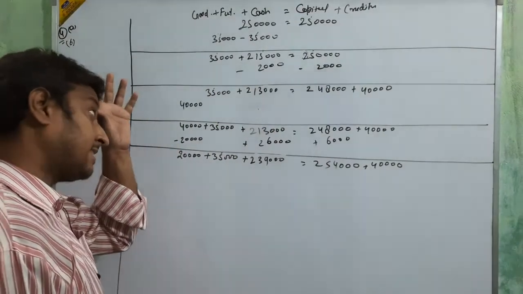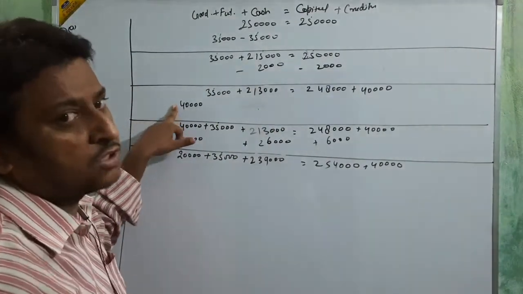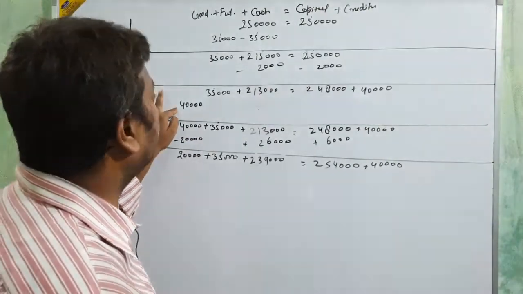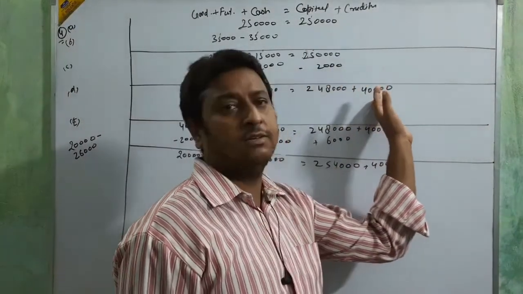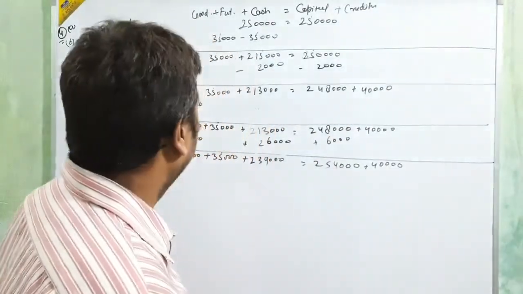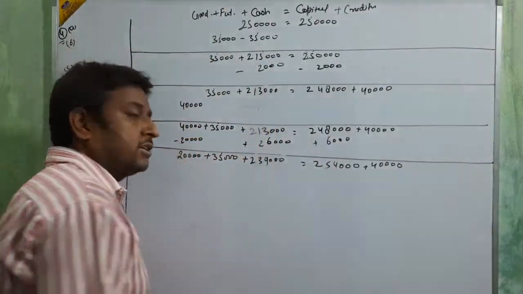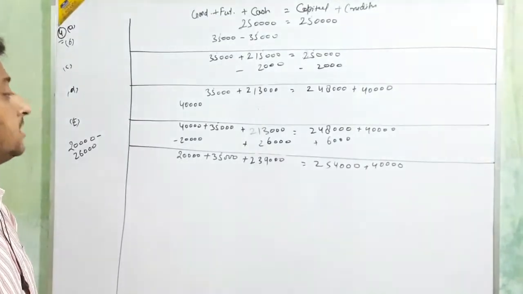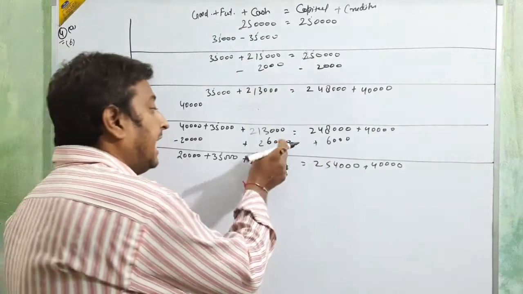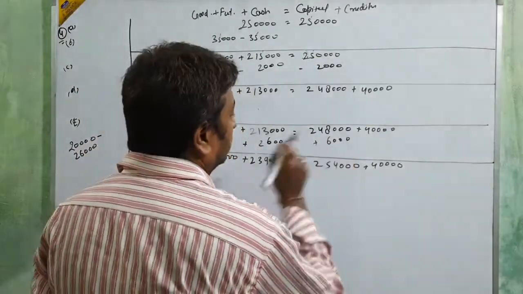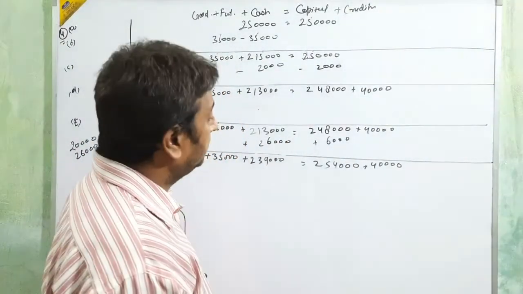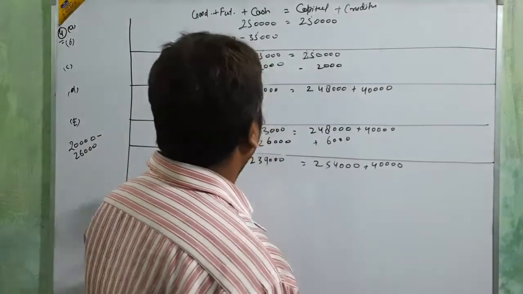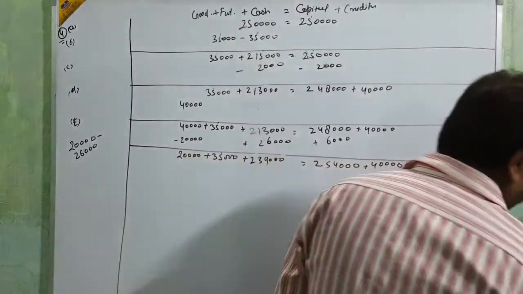Here they are saying purchase goods on credit, beta: 40,000 on this side and 40,000 on this side. Then 20,000 of goods sold, so 20,000 less from goods, then 26,000 added in cash, and the 6,000 profit will be added where? In the capital. Clear?